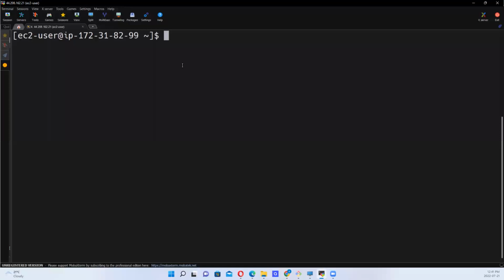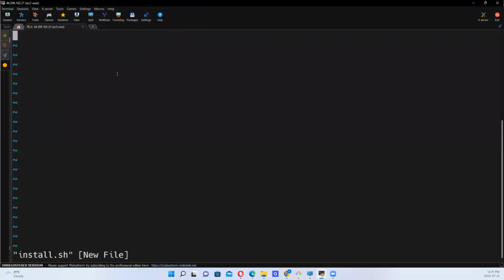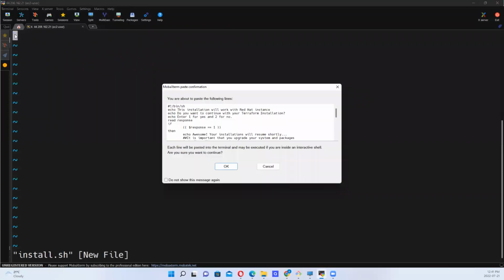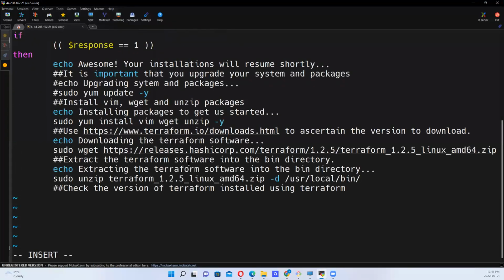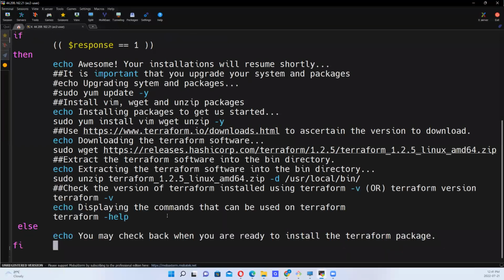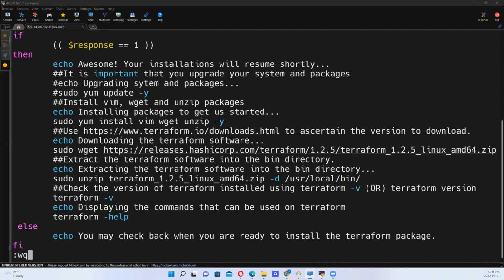Okay, so we want to vi into a file called install.sh, right? Install.sh. So once we do this, we want to paste what we've copied, right? No point going over this again. We've done that. So we want to press escape, colon, wq, okay? Escape, colon, wq.